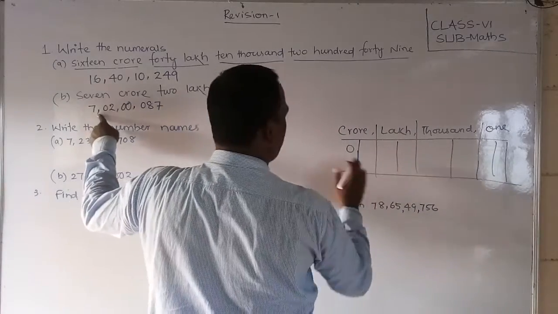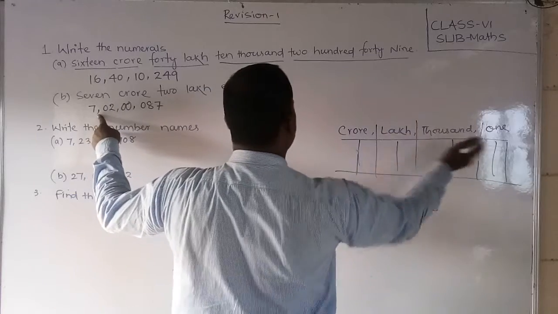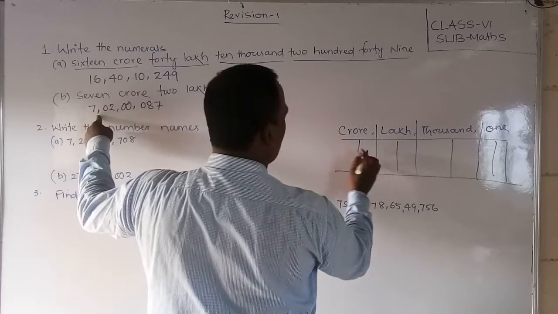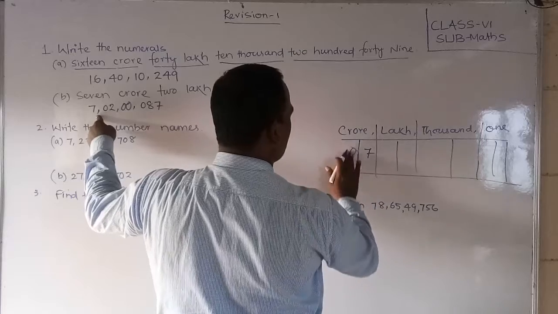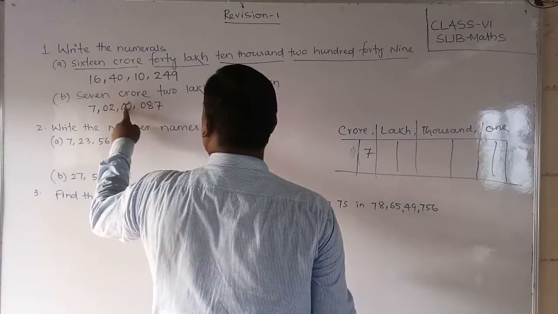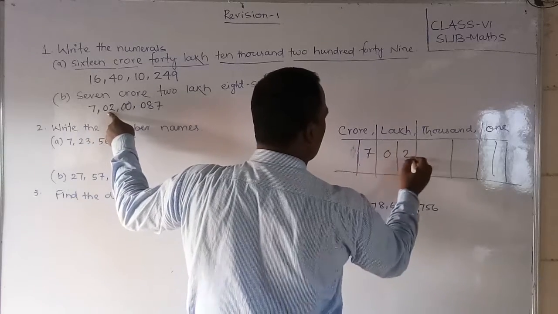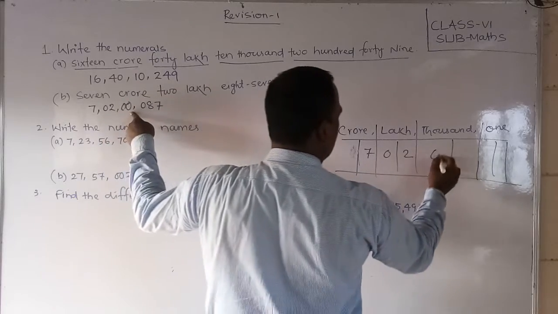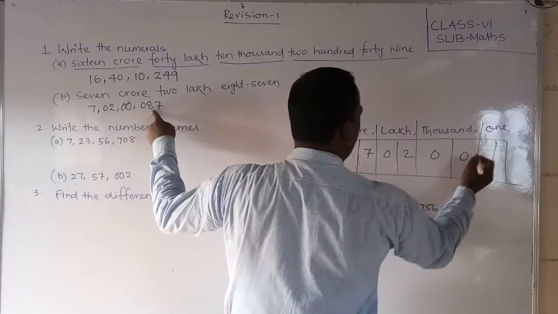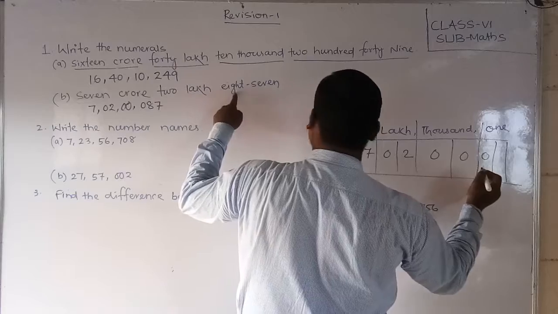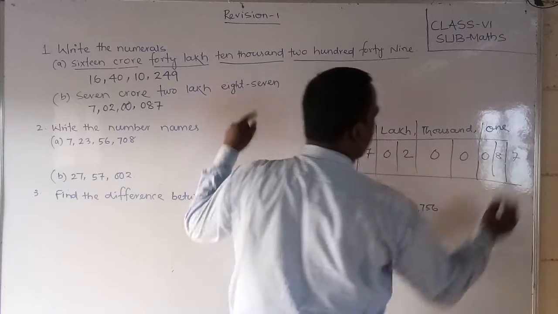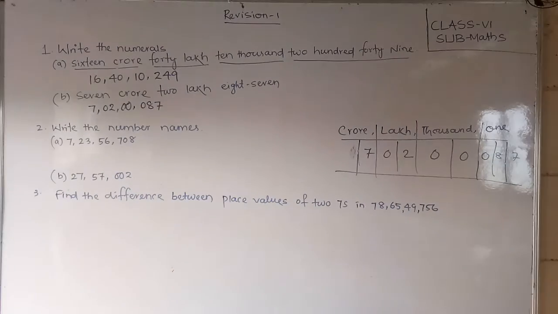So suppose 7 is crore, lakh, thousand, ones. So this is 7 crores, so no need to write a 0 here. Next 2 lakhs, so 0 and 2 lakhs. Thousands not there, hundreds also not there. So 87. That means 87 also you can write like this. Okay, this way also you can do.